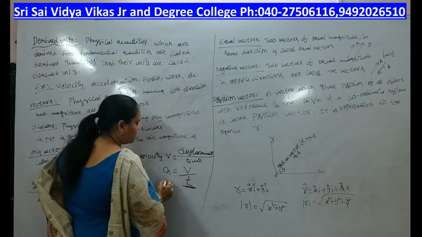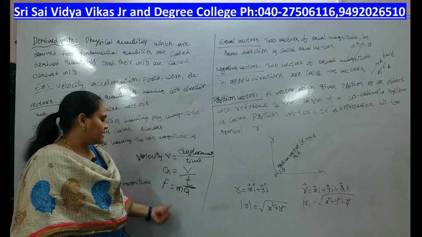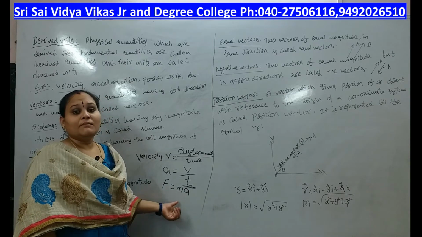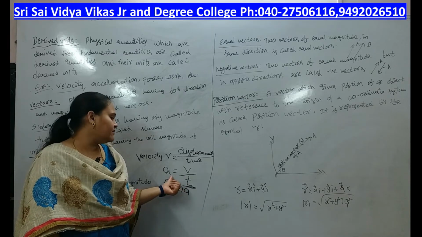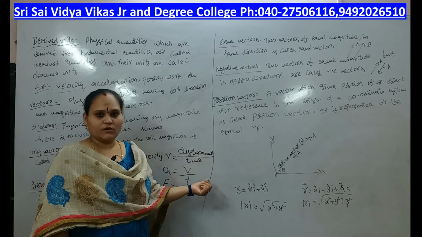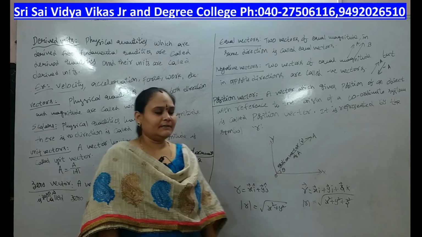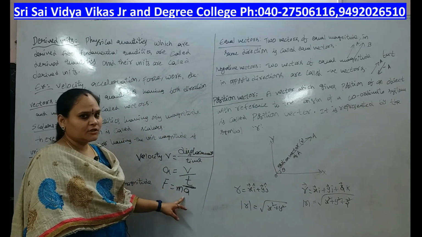Similarly, we know that force F equals m into a. F is the force, m is the mass, a is the acceleration. Mass is a fundamental quantity and a is the acceleration, derived from the velocity term. Velocity can be derived from fundamental quantities. That's why force is also a derived quantity. So F equals ma is also a derived quantity.